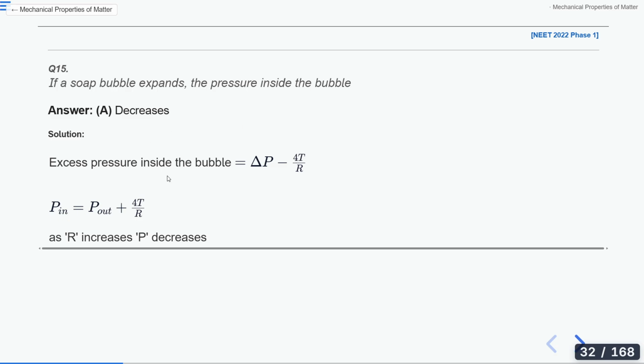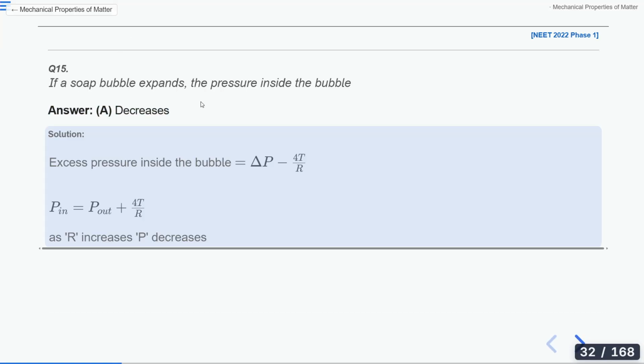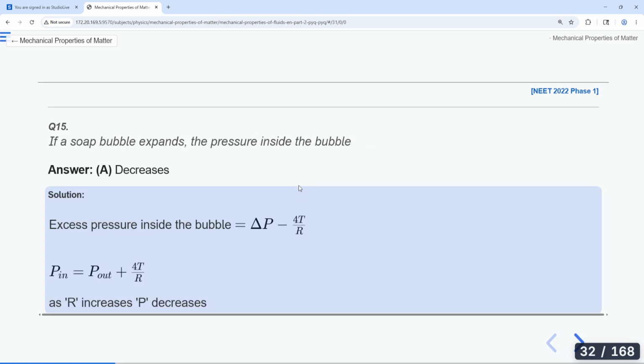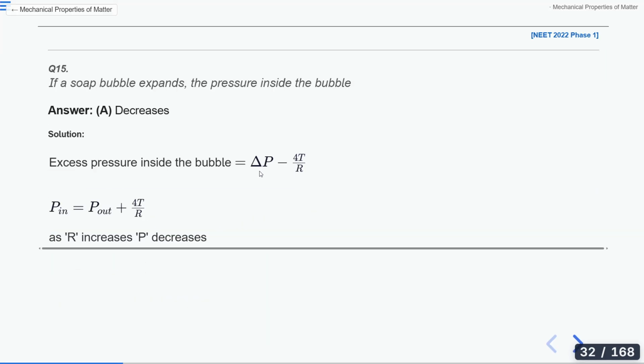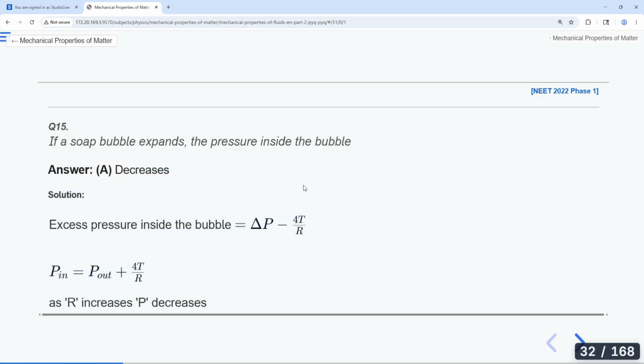Why will it decrease? We know that excess pressure will be there inside the bubble, and that excess pressure will be equal to delta P equals 4T by R, where T is the surface tension.